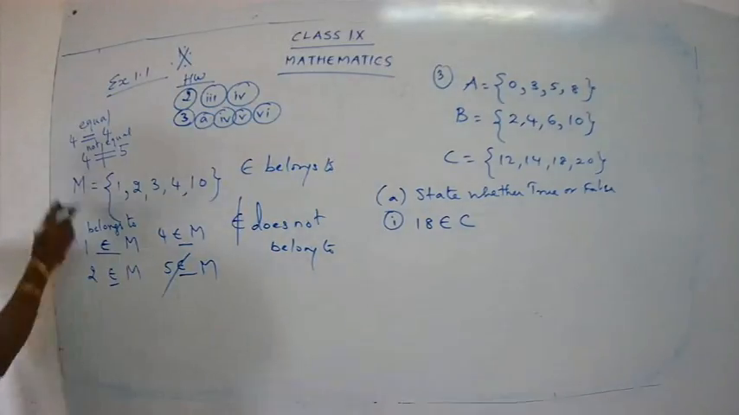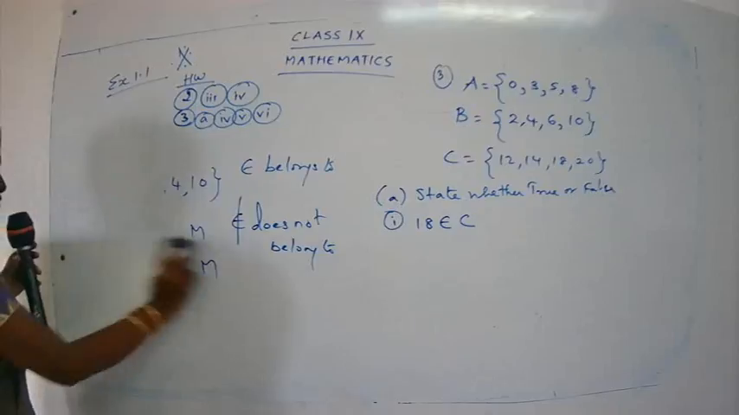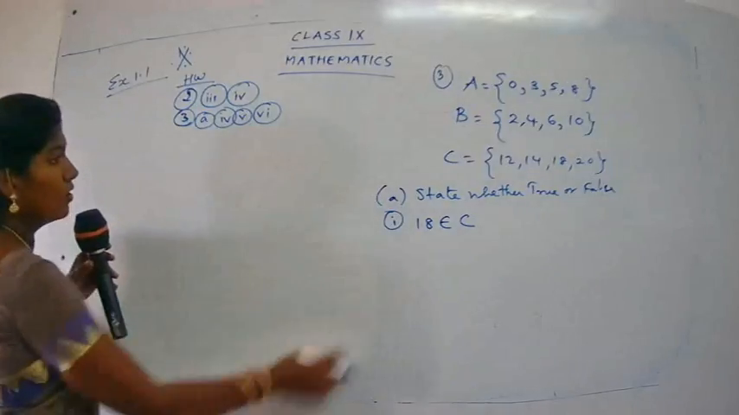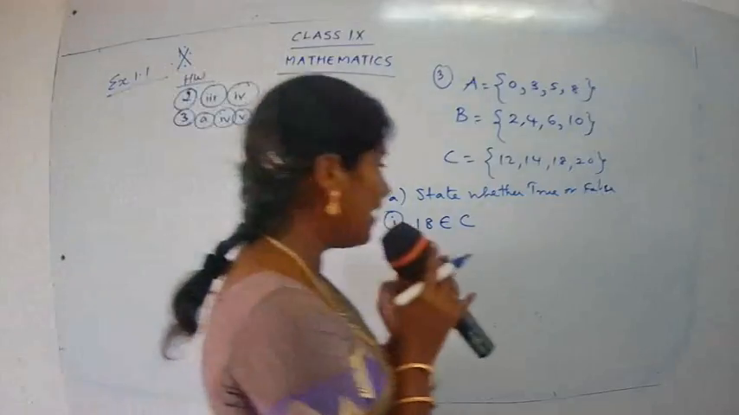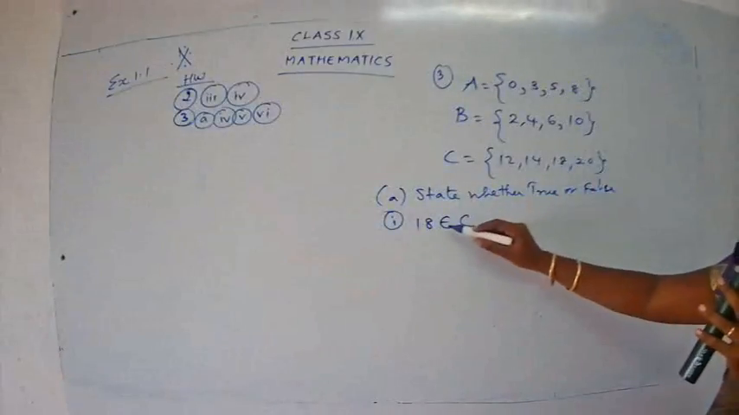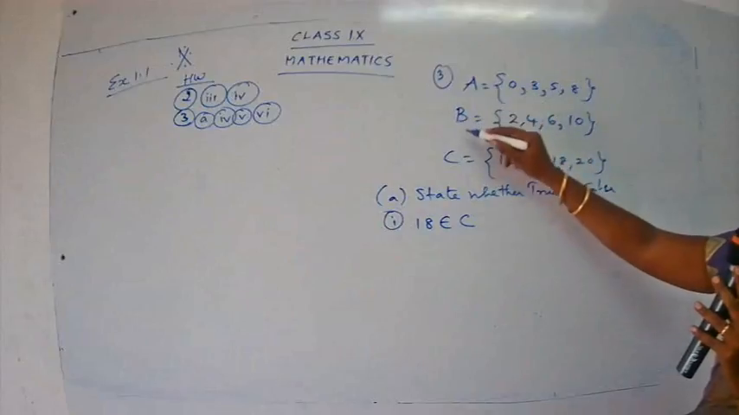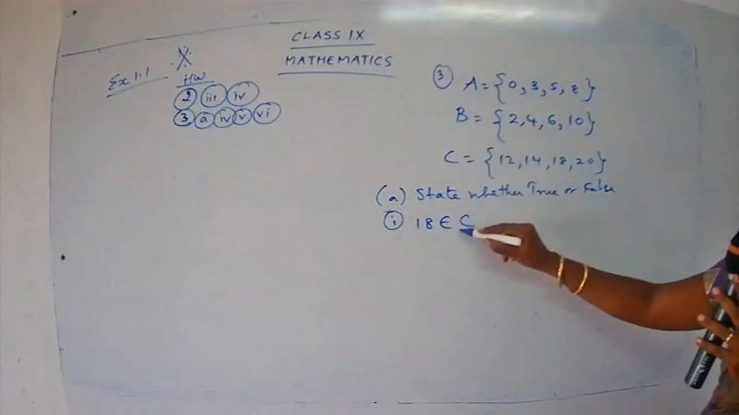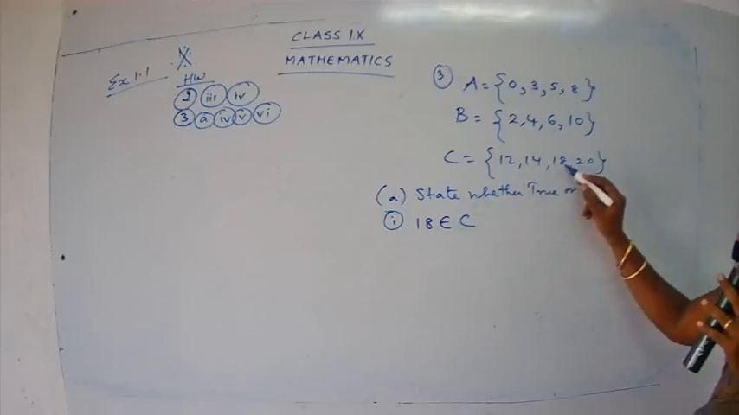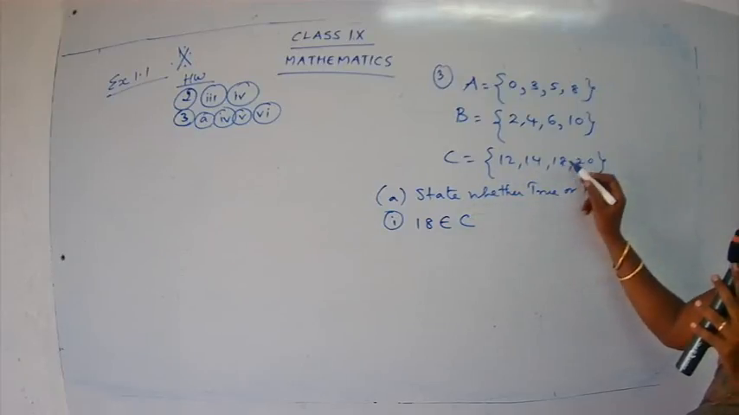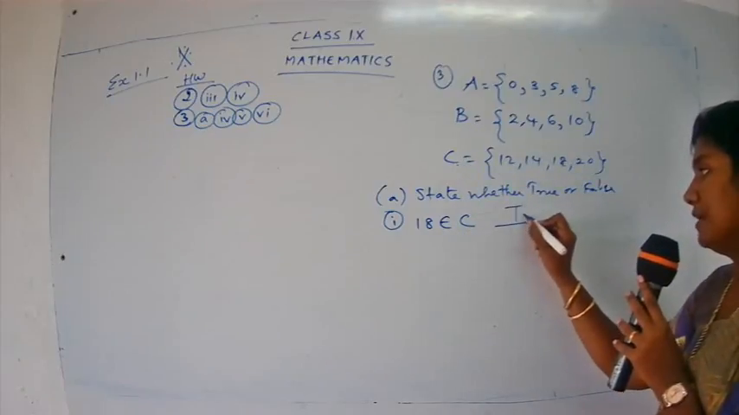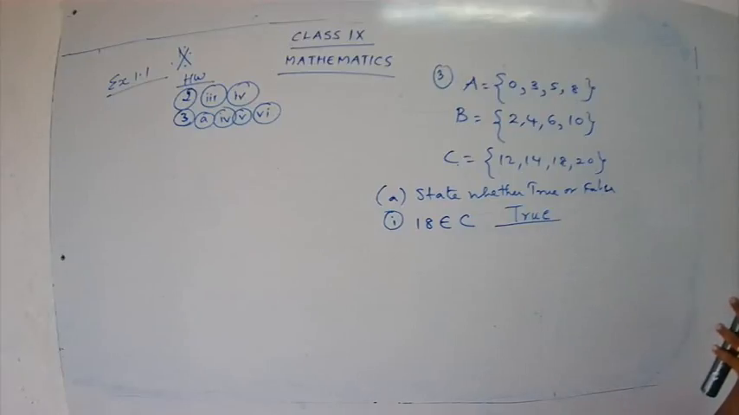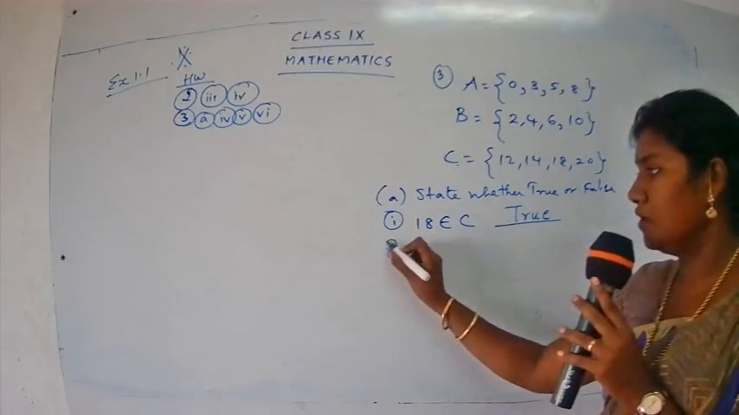So have you taken down the first statement? What is the first statement, true or false? 18 belongs to C. Check the statement carefully. 18 belonging to C. Do you have 18 in C? A, B, C. So which set are you going to check? You are going to check the set C. Just check. Do you have 18 here? Yes, 18 is belonging to C. So this is a true statement. Put here true. That's all. Done. 18 belongs to C.